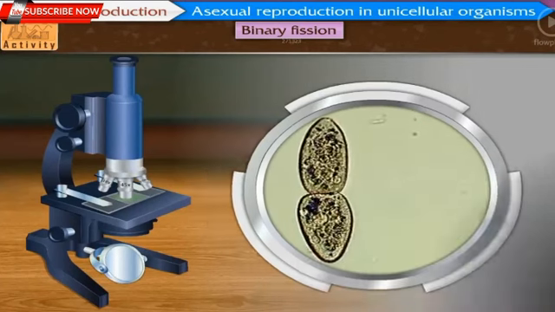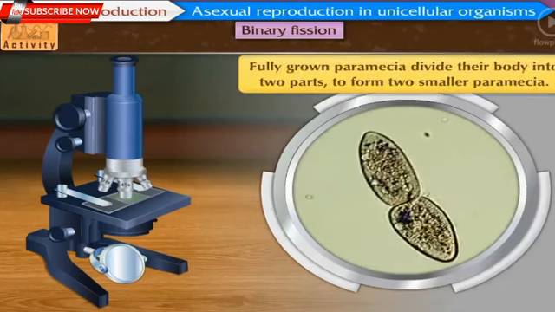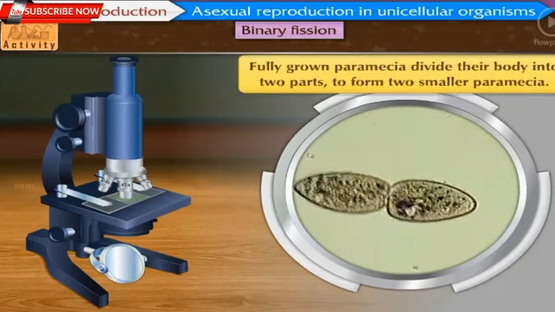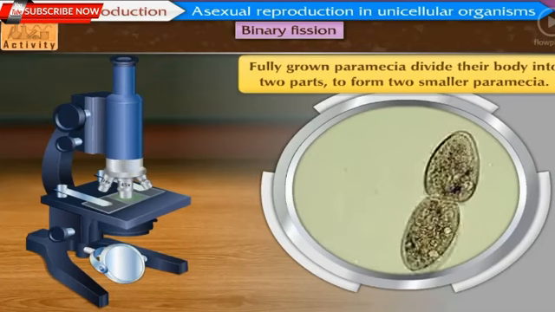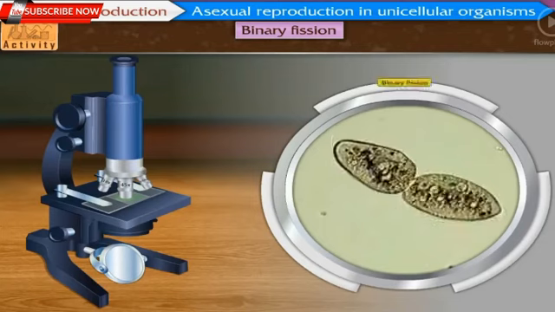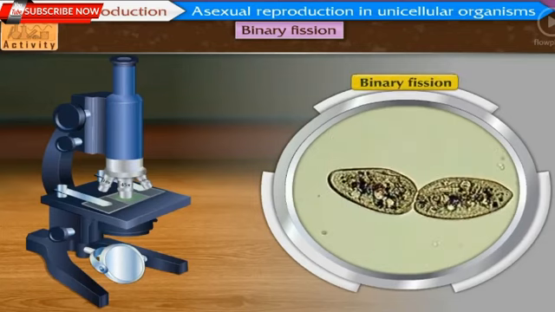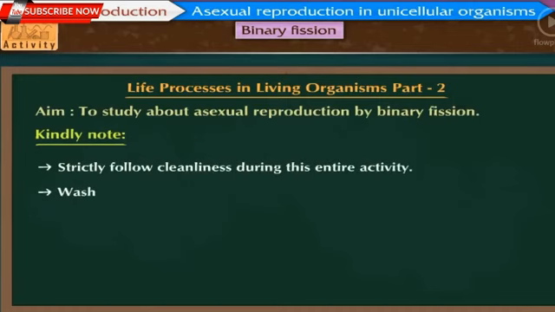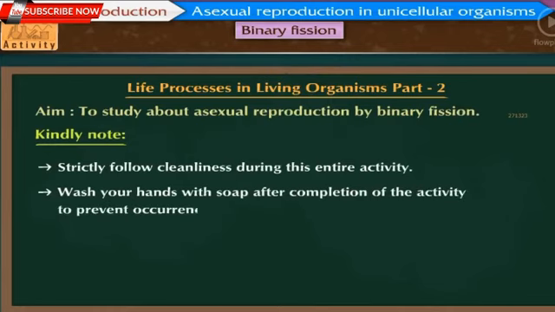Yes. We observe that some fully grown paramecia divide their body into two parts to form two similar paramecia. This method of asexual reproduction is called binary fission. Kindly note, strictly follow cleanliness during this entire activity. Wash your hands with soap after completion of the activity to prevent occurrence of any kind of infection.